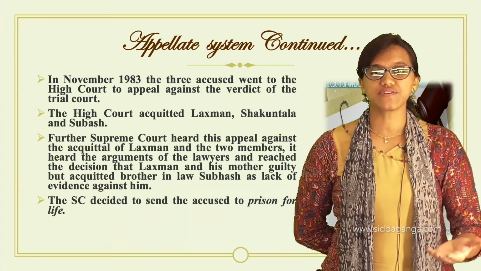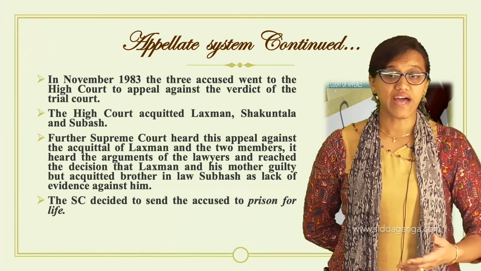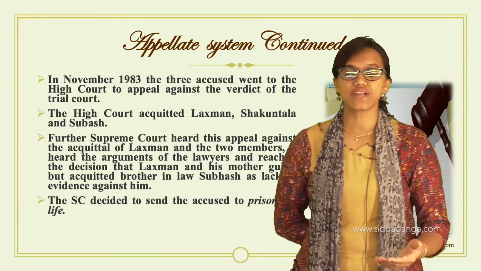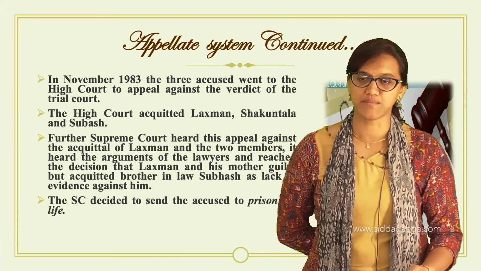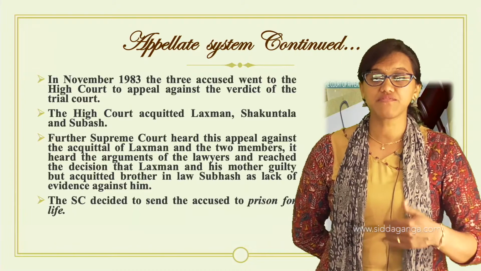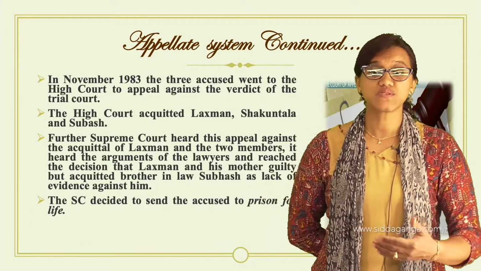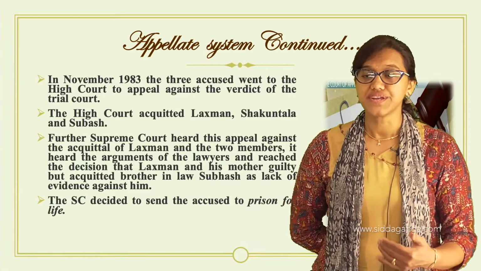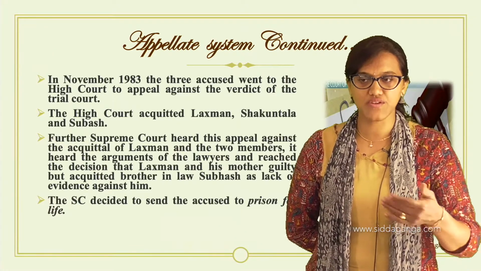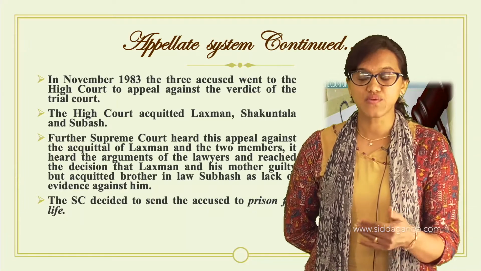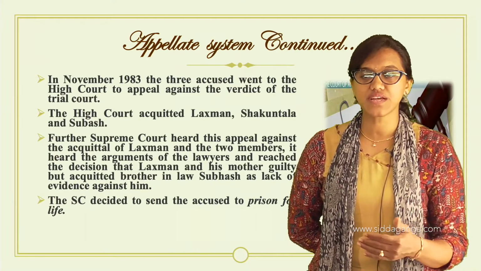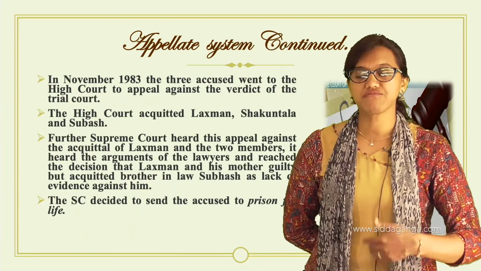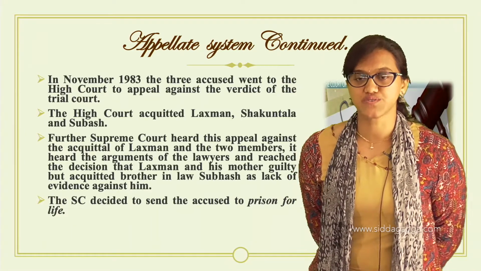So they went for the further appeal to the High Court. Now the High Court has acquitted them, but this was not acceptable to Sudha's family. So now they further went for an appeal. Which is the highest court where they have to go after the High Court? Definitely it is the Supreme Court. They cannot come down again. Though the trial court has given the decision, they cannot come down again. So now they went further, that is, to the Supreme Court.